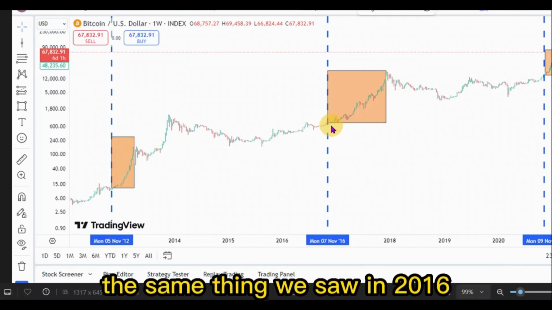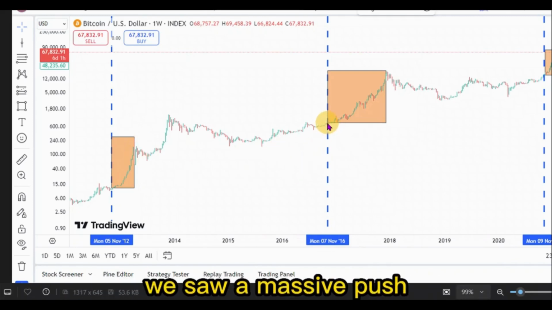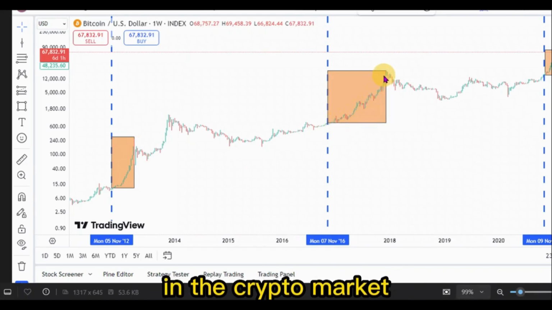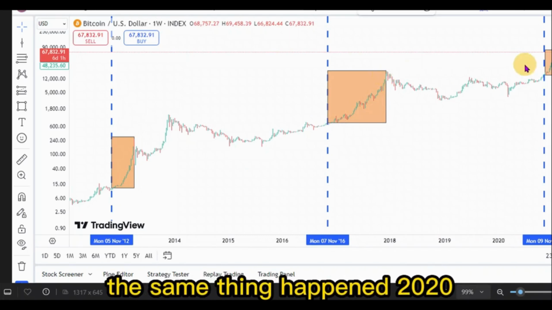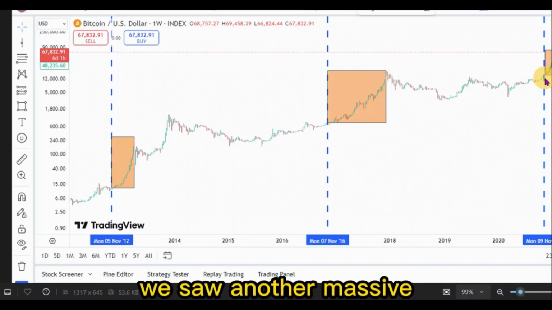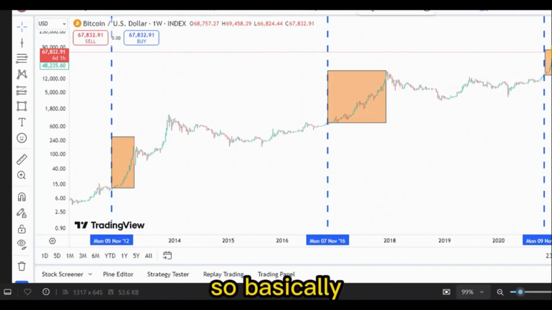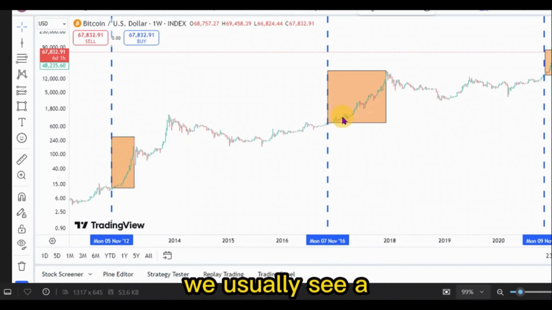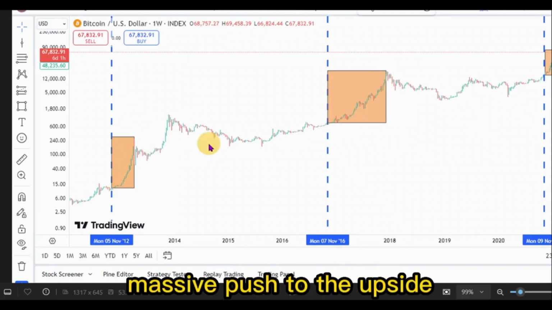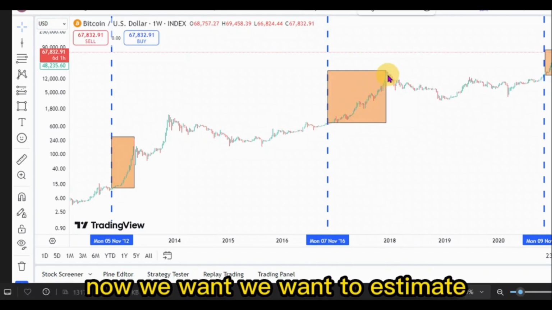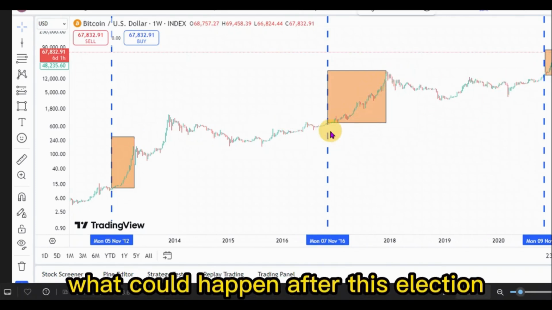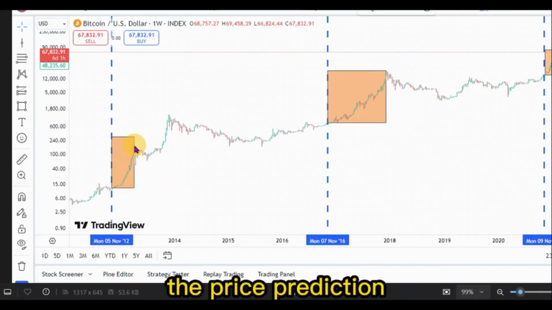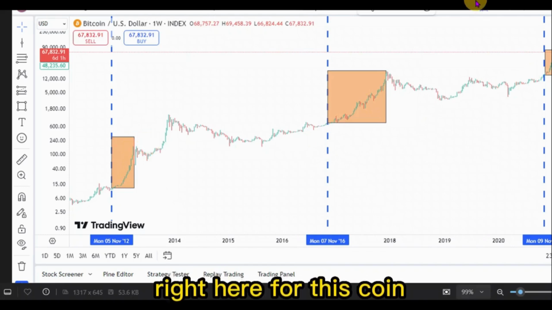The same thing we saw in 2016 when Trump won. We saw a massive push to the upside right here in the crypto market. The same thing happened in 2020. We saw another massive push to the upside. So basically, we can safely say that usually after elections, we see a massive push to the upside. Now, we want to estimate what could happen after this election and what we could see for the price prediction right here for this coin.